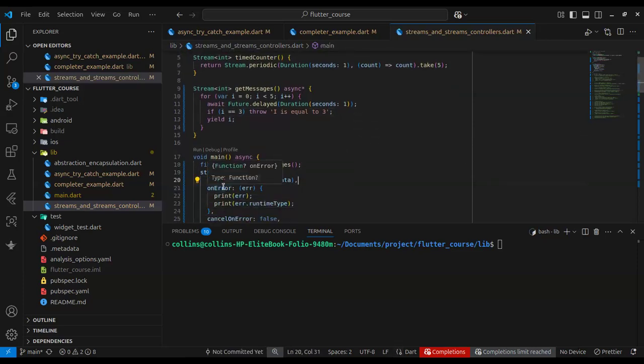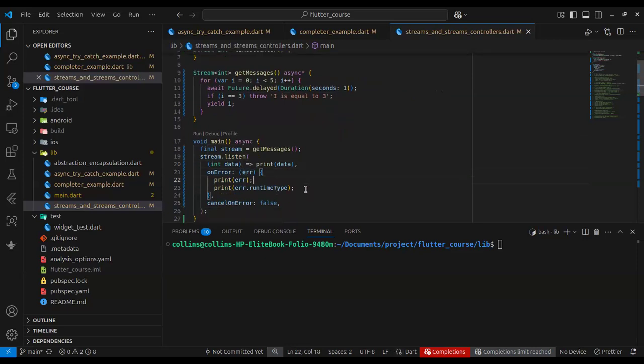And what that onError takes in is the error object. And now what do we do with that error object? Can you see? We printed the type of the error. Good. And we printed the error itself. Look at the first print statement. Yes. Okay. So do you understand now?